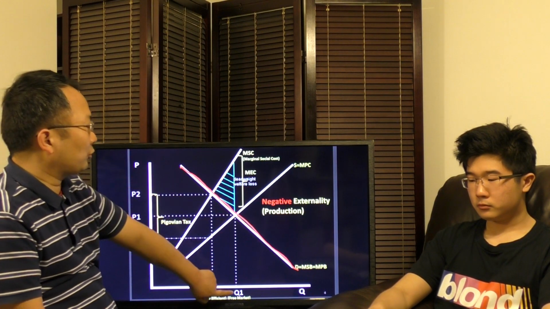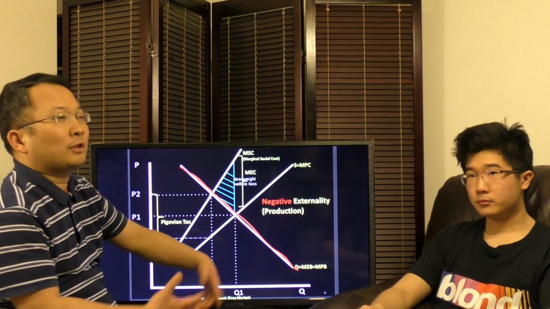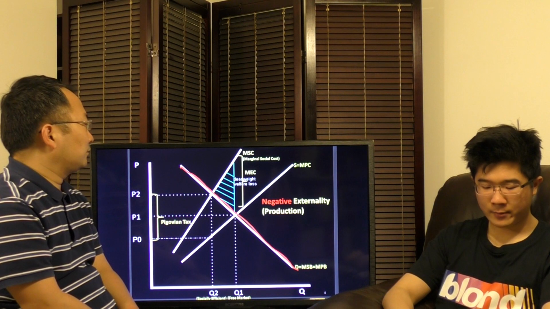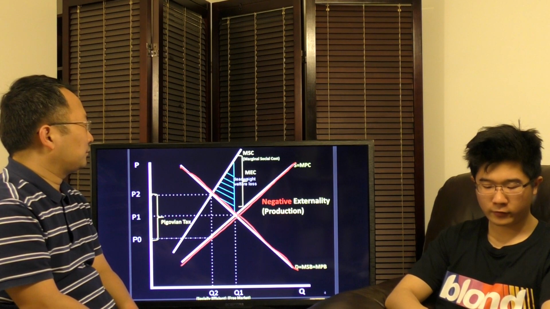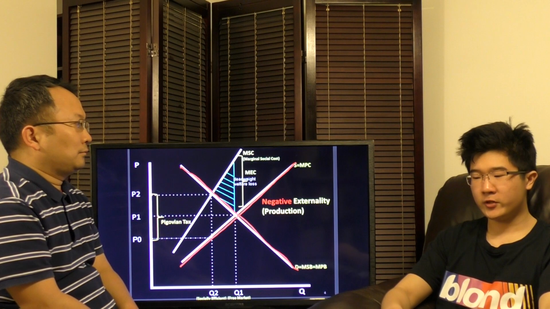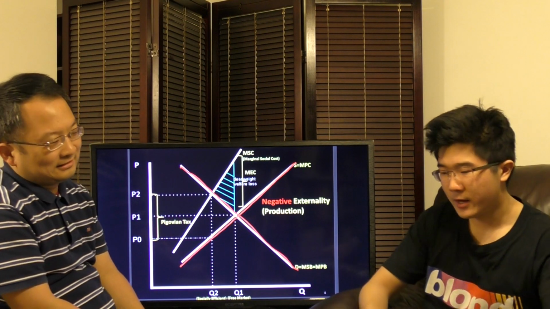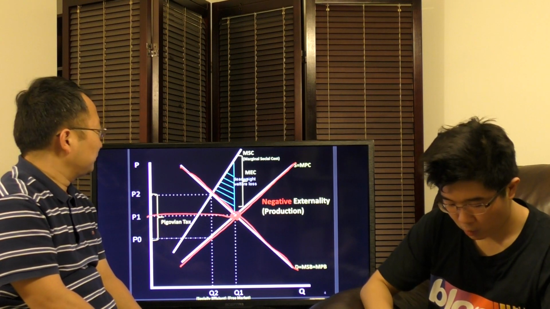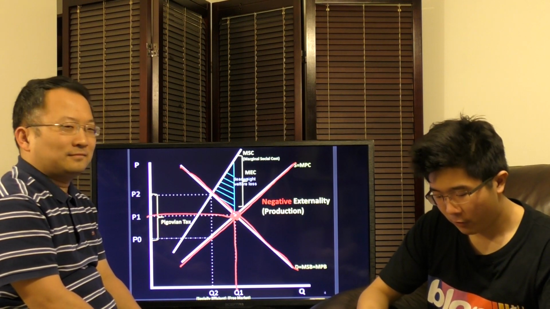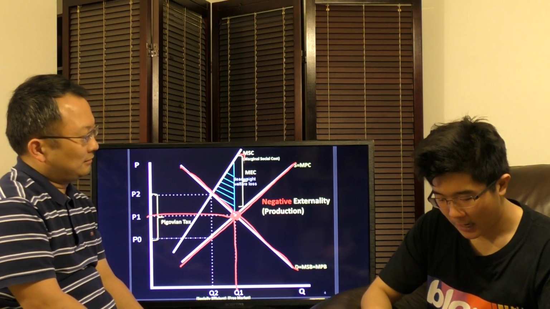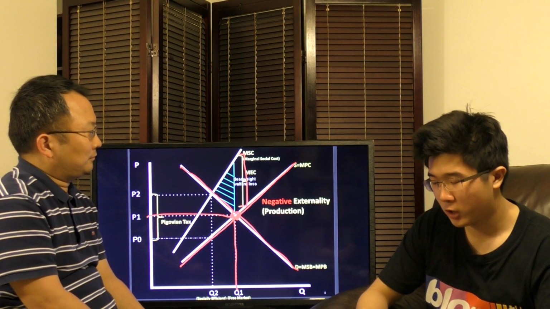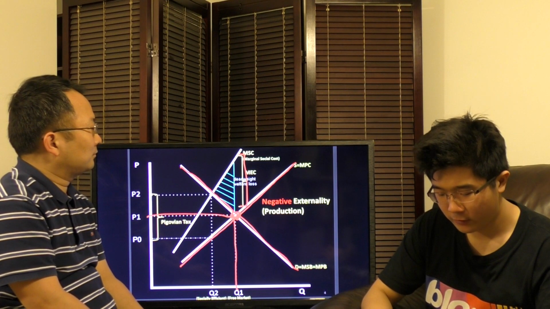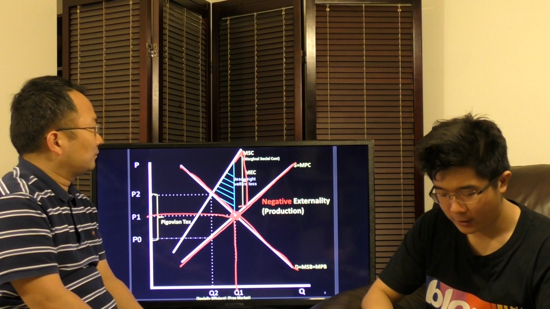So we're going to have Q1 quantity of production. Here our marginal private cost is the same as our market supply curve in this case. So in our regular free market, we produce at price P1 and quantity Q1. However, we have a marginal social cost represented by the gap here in our marginal external cost. So in order to cover that marginal external cost gap, we need a marginal social cost curve at this point.